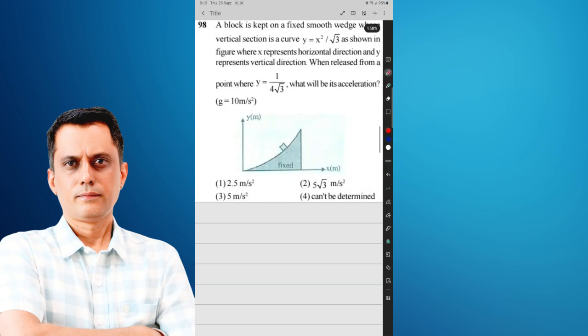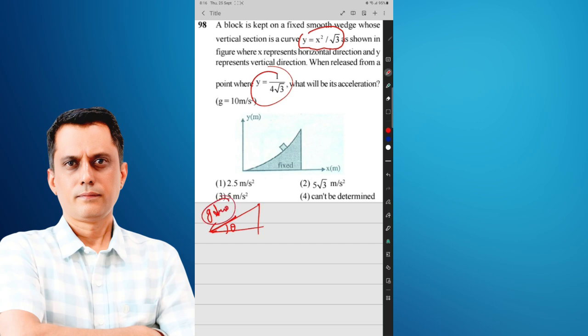In this situation, a block is kept on a fixed smooth wedge whose vertical section is given by y equal to x square by root 3, where the horizontal direction is x and y represents the vertical. When released from point A, what will be the acceleration? The value of y is given, and the acceleration is asked. We know the acceleration along an inclined plane, where this angle is theta, is g sin theta.